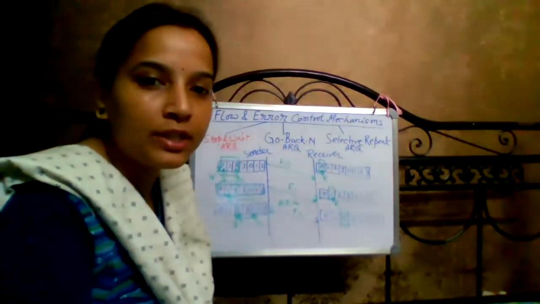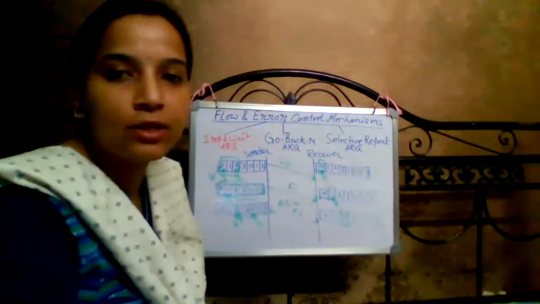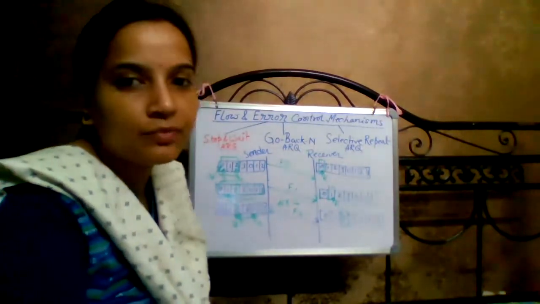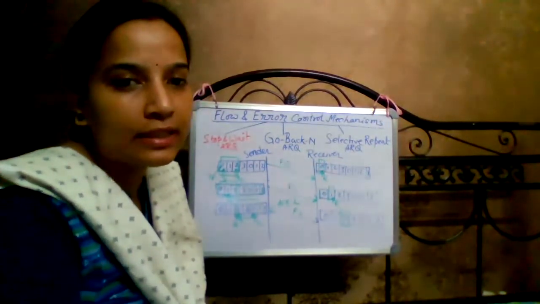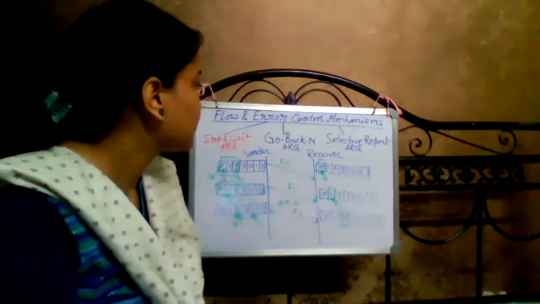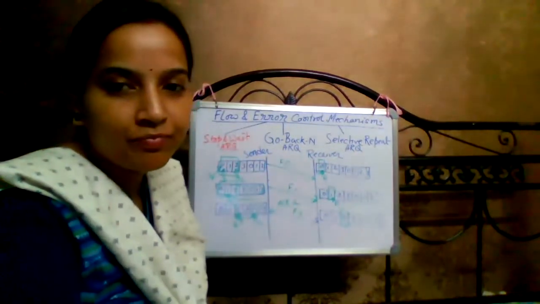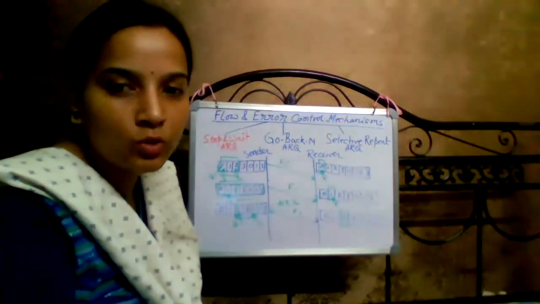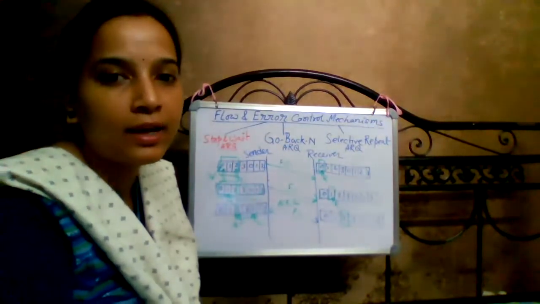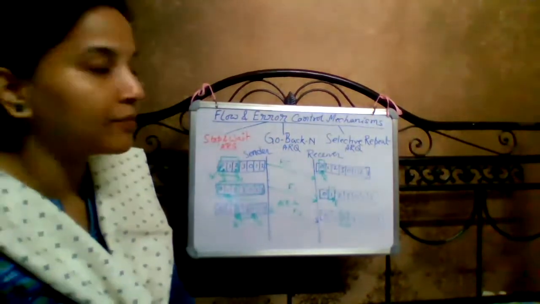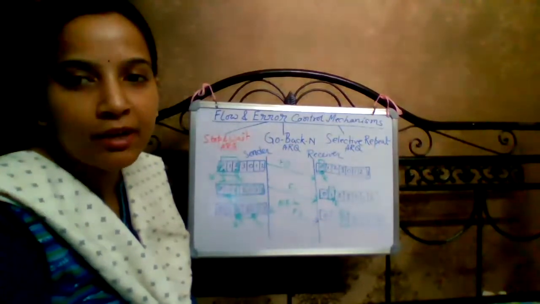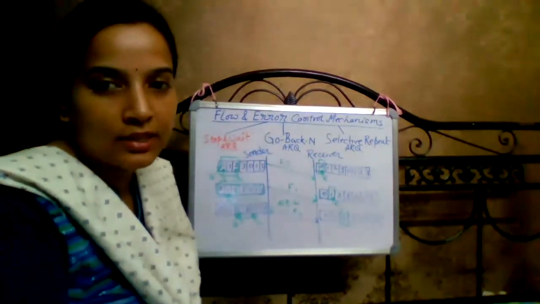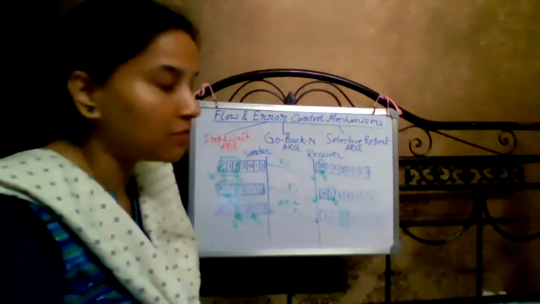We have already said that Go-Back-N ARQ follows the sliding window protocol rule. That means with this protocol we can send more than one frame at a time. In stop and wait, the rule to control the flow and detect errors is that when it sends a frame, it must wait until it receives its acknowledgement from the receiver.